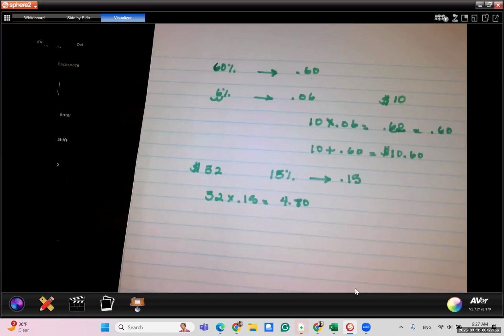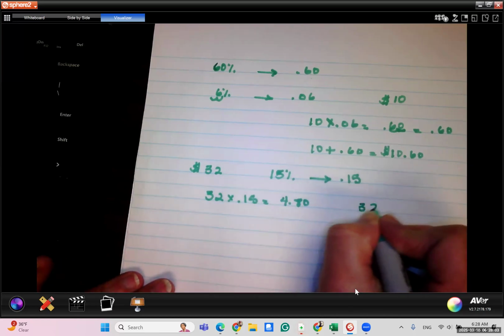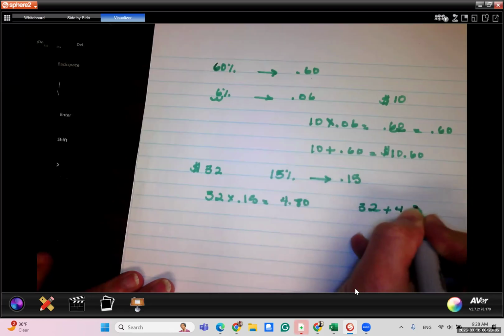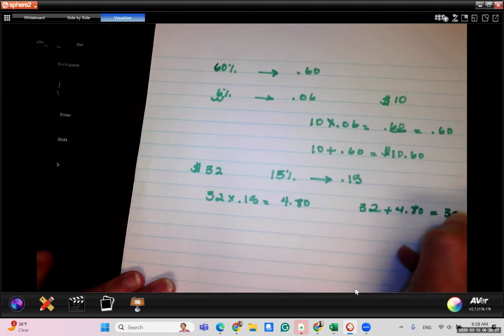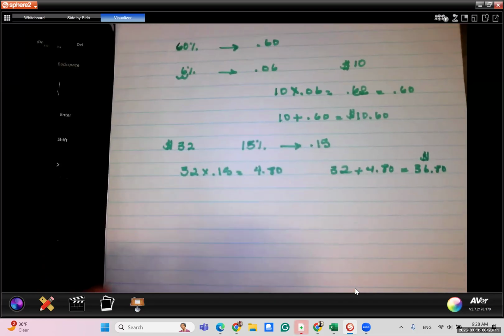Okay. So that's just the amount of my tip, right? The amount of my tip is $4.80, but what I would pay is that $32 plus $4.80, which gives me $36.80. So that will be my total bill. Okay. As simple as that, right?